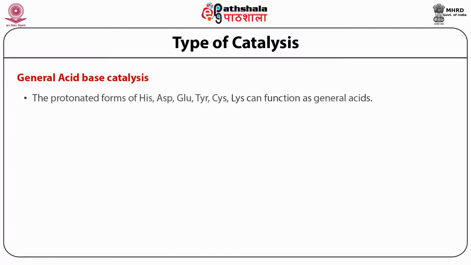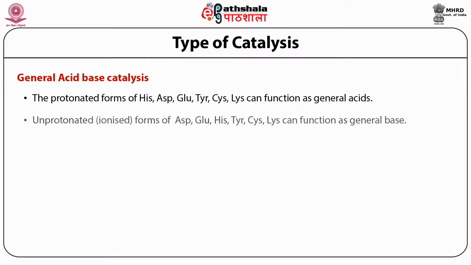Therefore, the protonated forms of histidine, aspartic acid, glutamic acid, lysine, and also tyrosine and cysteine have protons. They all behave like general acids or Bronsted acids, while their unprotonated forms, which have the capacity to accept a proton, behave like general bases.